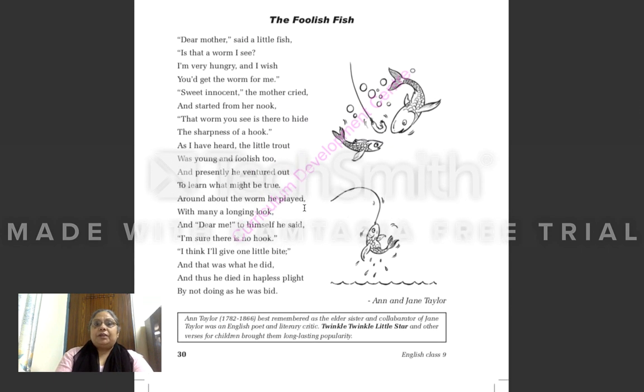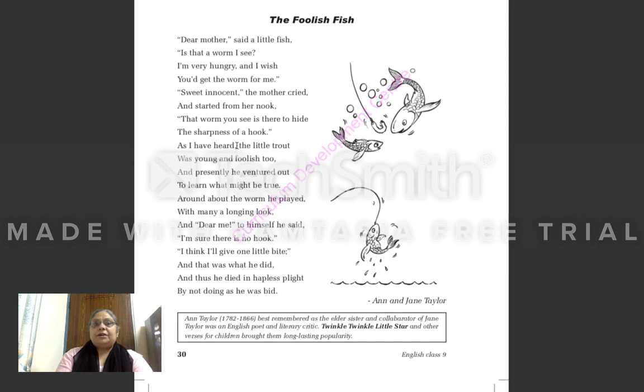Dear mother, said a little fish, is that a worm I see? I'm very hungry and I wish you'd get the worm for me. Sweet innocent, the mother cried and started from her nook. That worm you see is there to hide the sharpness of a hook.